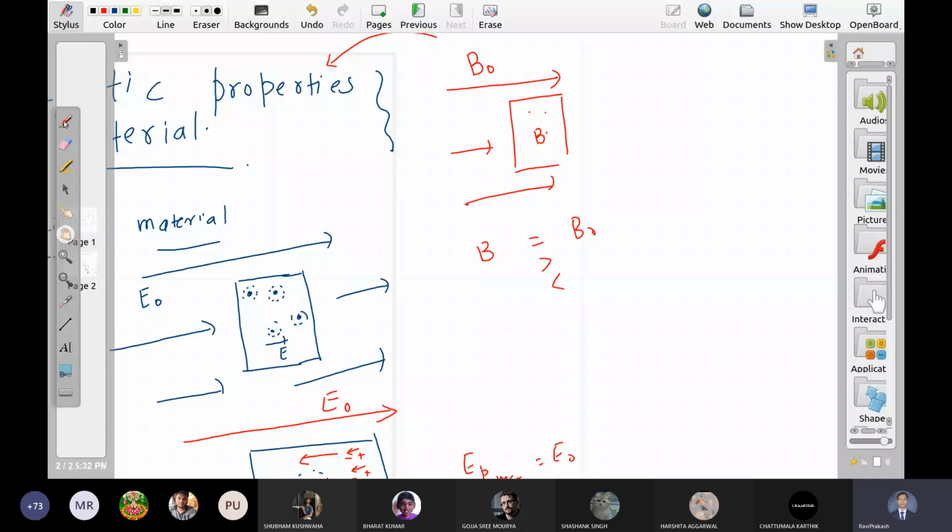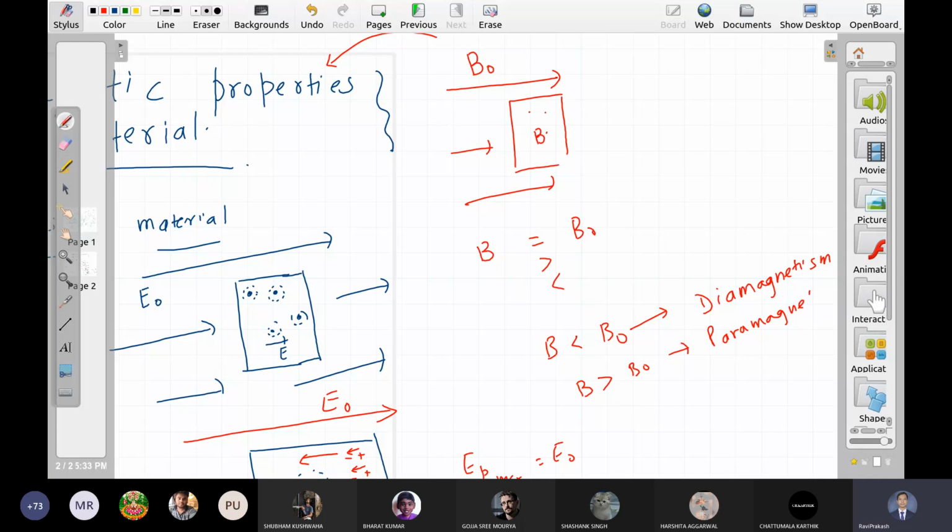When B is less than B naught, we know the theory behind it, and it is the subject of diamagnetism. When B is greater than B naught, it is the subject of paramagnetism, ferromagnetism. Okay. And B equal to B naught, I think it's an unlikely case because all substances react according to the external field. So equal is highly unlikely.